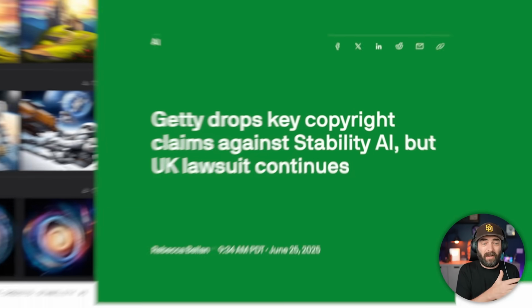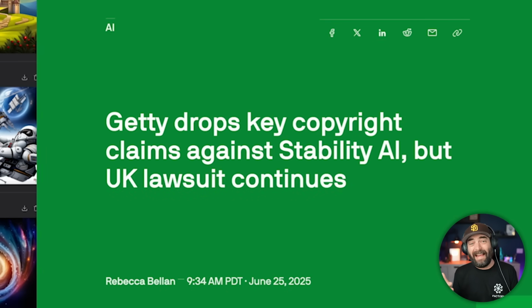And it worked so well that Getty actually dropped a copyright claim against Stability AI. So Getty was suing Stability for sucking in its images and being able to regurgitate similar-ish images. And well, Getty saw the ruling that Anthropic got and the ruling that Meta got and went, we're not going to win this case, and dropped it. Now, they didn't technically drop the entire case, but they dropped the portion that was related to the fair use of the training data.